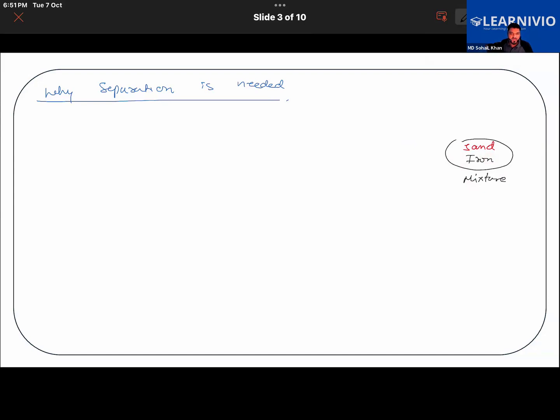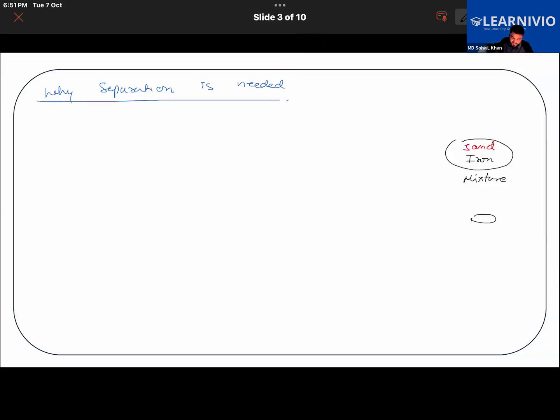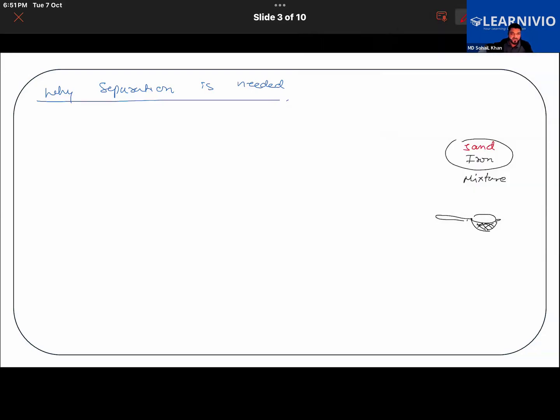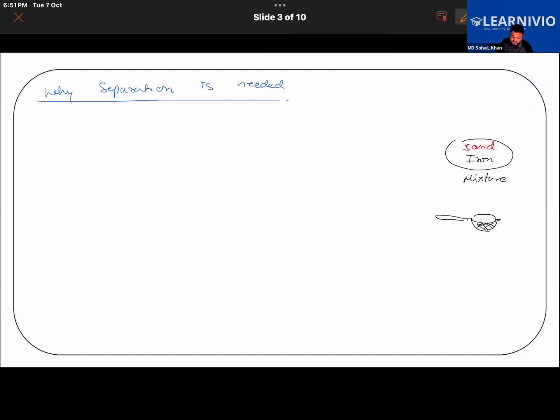With the help of a magnet, we will do it. Getting it now? Also, suppose you have to filter the tea leaves from the tea. Tea leaves can be separated from the tea with the help of a tea separator.